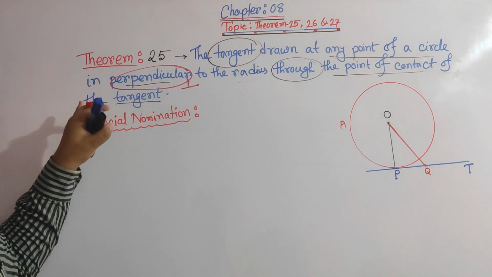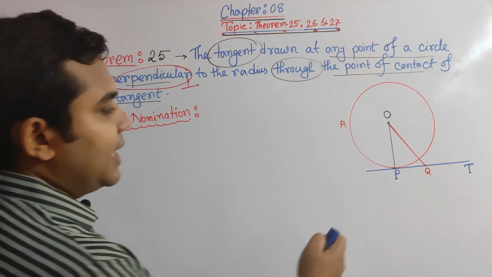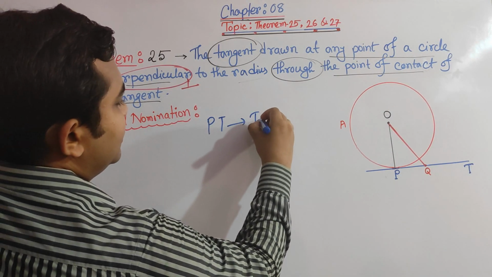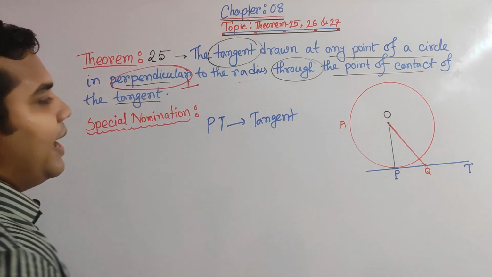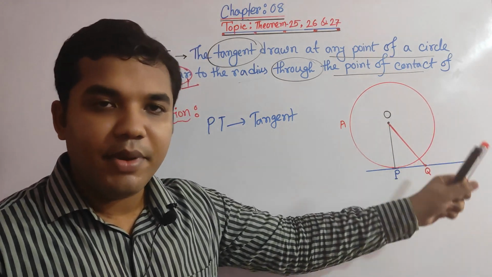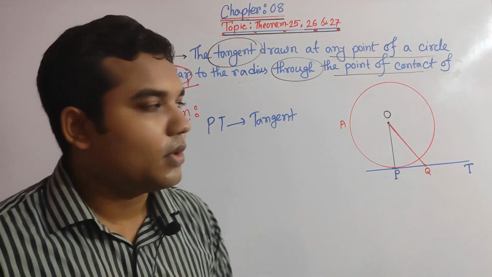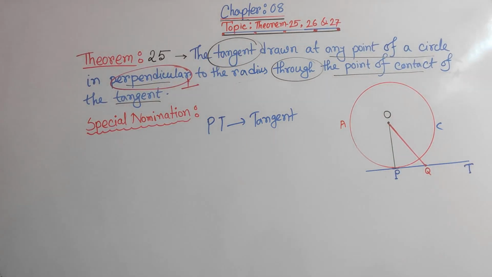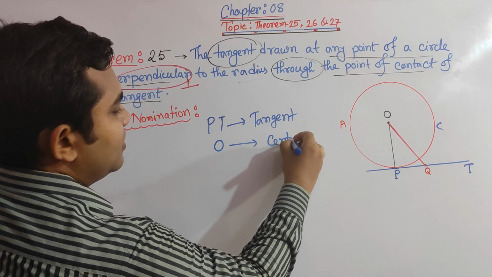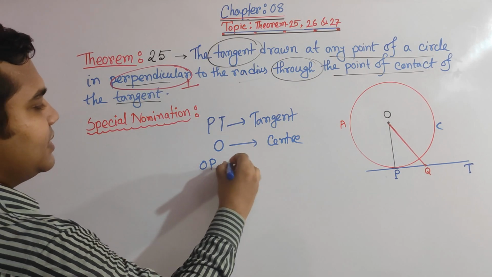So here we are going for our special notation. Let us assume that our tangent be PT, and O be the center of the circle. So we can say PT is a tangent, having the center O, in the circle APQ. Okay, so the tangent is given. O is the center of the circle, and here the radius is OP. OP is the radius,